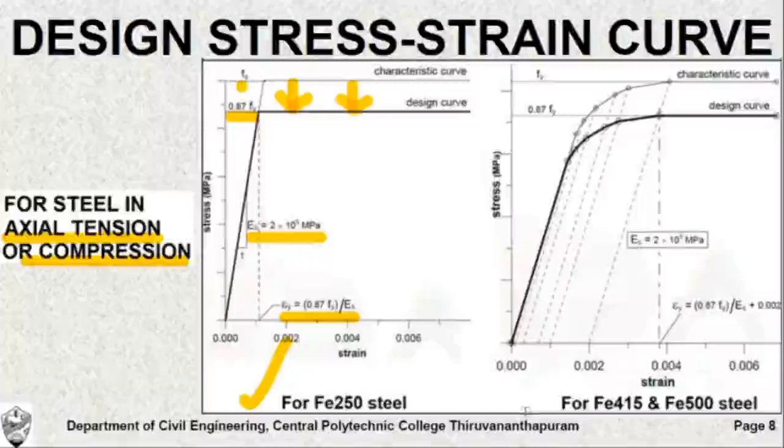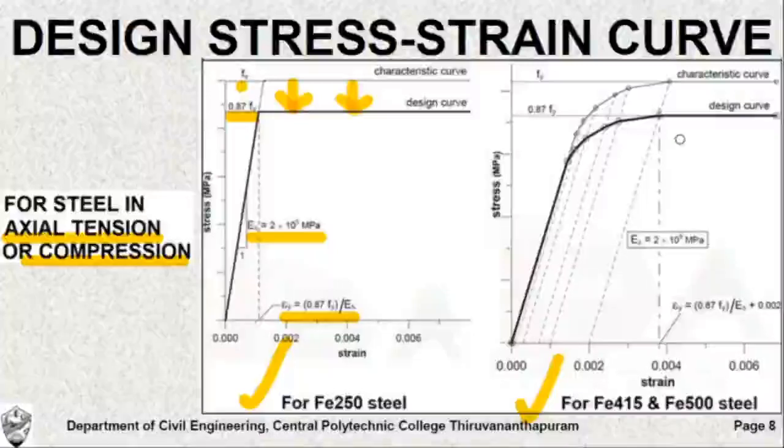Now coming to the HYSD bars, Fe415 and Fe500 steel, let us see how they behave when subjected to axial tension or compression. As the load progresses, initially the stress strain behavior is proportional, but beyond a certain point it becomes non-linear, and at a point equal to yield stress the curve becomes flat and further increase in strain does not cause increase in stress.